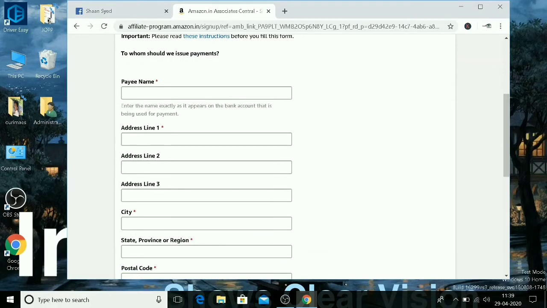Pay name is actually your name. Pay name is nothing but the person who is willing to register himself as Amazon associate. Fill the address line 1, your area or village name. Address line 2, then type your mandal here. Address line 3, type the name of the city which is close to your area. Then in the city also you type the same.